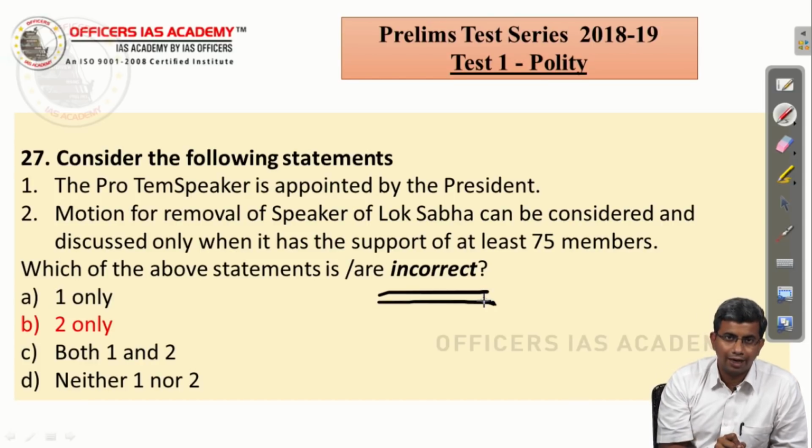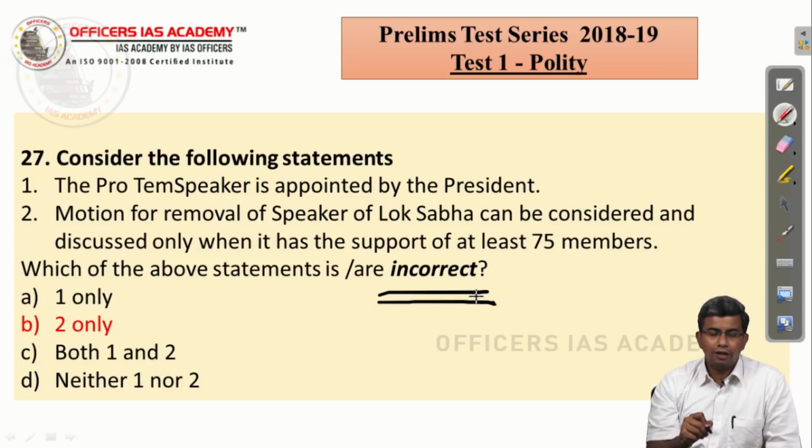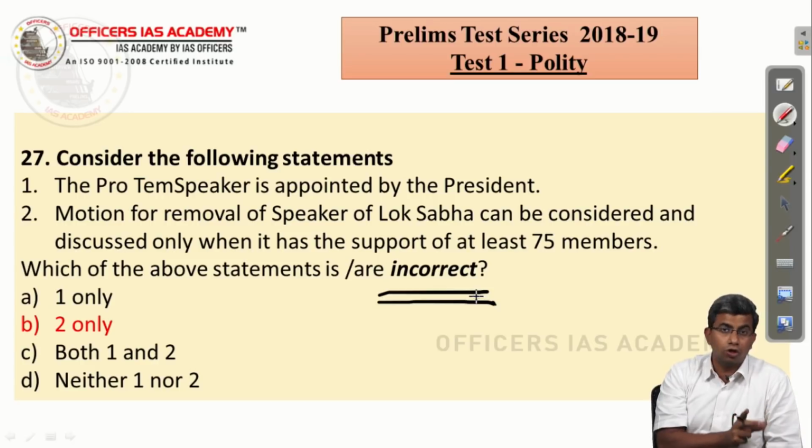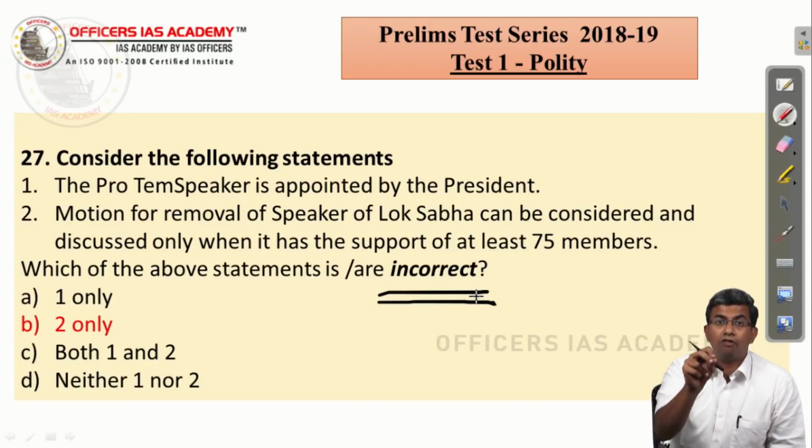So if you go and mark A, which is one only, as the right answer, then you are mistaken, your answer is wrong, because the question is not asking you for the correct statement, the question is asking you for the incorrect statement. And we have seen that the Speaker's removal requires an effective majority, which is a majority of the then members of the house, but there is only a requirement that it should be given at least 14 days notice, and no number of members is required.